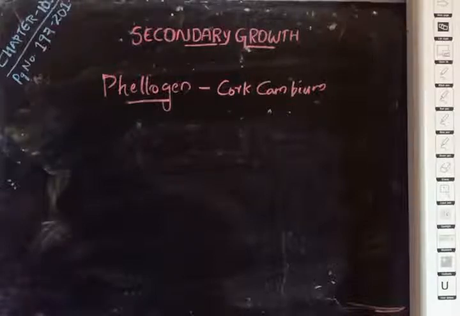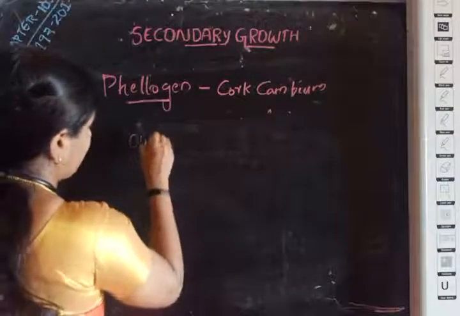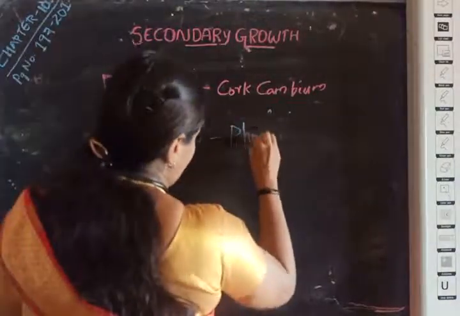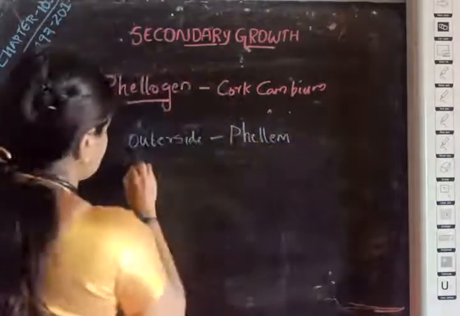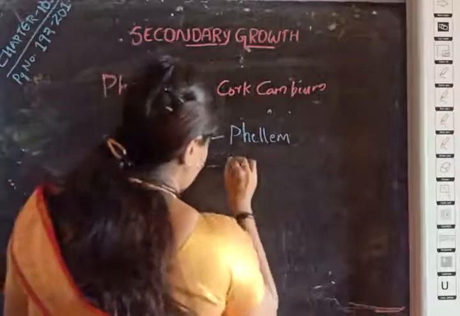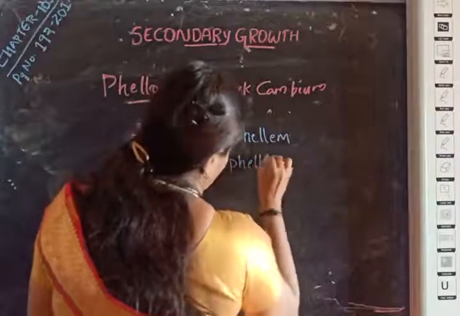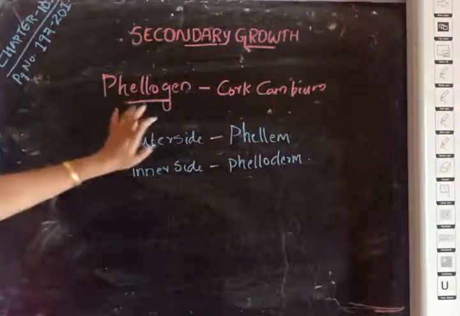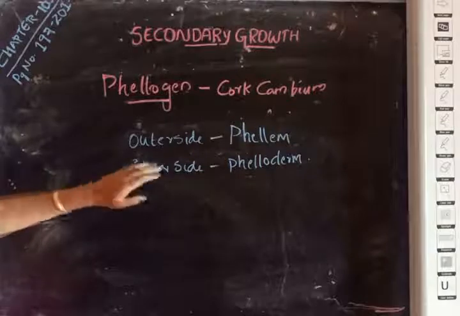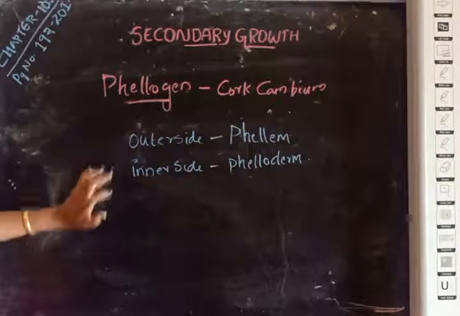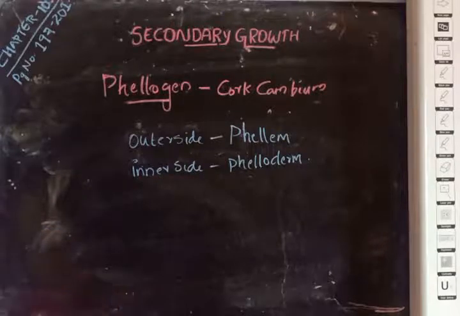The cells which differentiate towards the outer side are called phellem, whereas the cells which differentiate towards the inner side are called phelloderm.